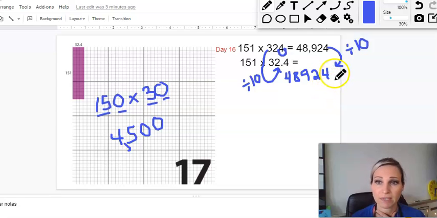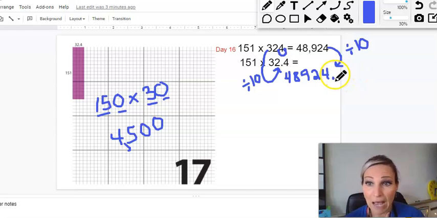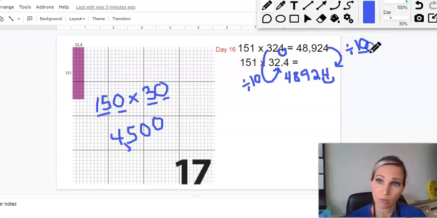Okay. I'm going to put the decimal here for now because it's still the same number, right? This is the same number as this number up here. I just put a decimal there. It doesn't change it. But I do want to change it because I want to divide by 10. And to do that, we move the decimal over to the left. The numbers move to the right. The decimal moves left. And I'm only doing it once because I'm dividing by 10. So now I can erase this one. And this is my answer.